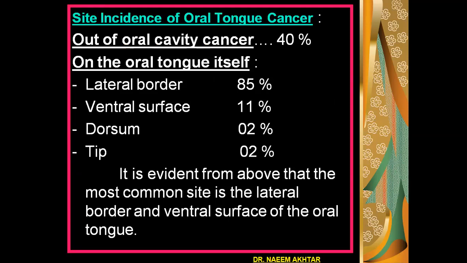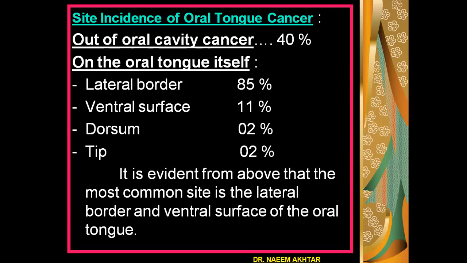Site incidence of oral tongue cancer. As I have already told, out of oral cavity cancers, the incidence of oral tongue cancer is 40%. On the oral tongue itself, the lateral border is involved in 85% of the cases, ventral surface 11%, dorsum 2%, and tip of tongue again 2%.